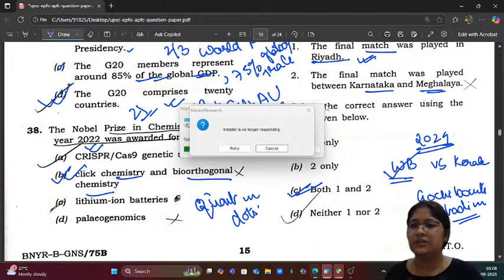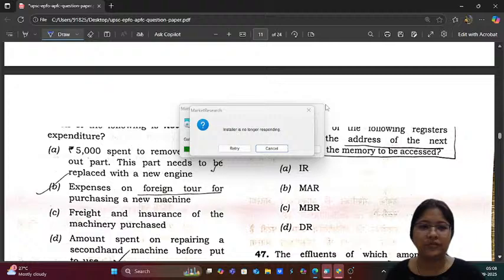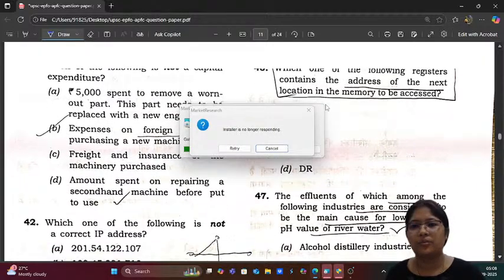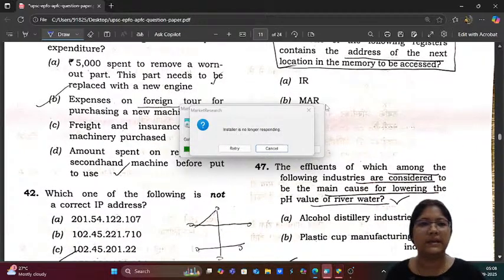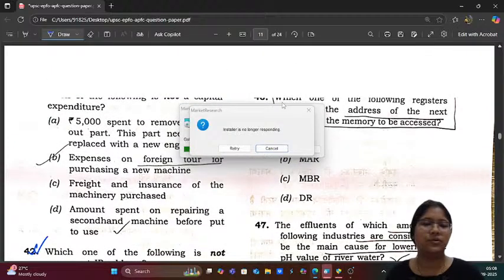So in this session we are going to discuss till here. After this, the next set of questions are from computer, as well as, let us do question number 41, and then from 42 the computer questions we will do in the next session. So just question number 41 let us do.